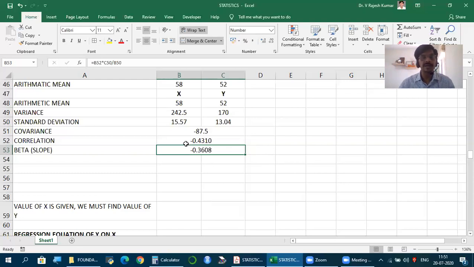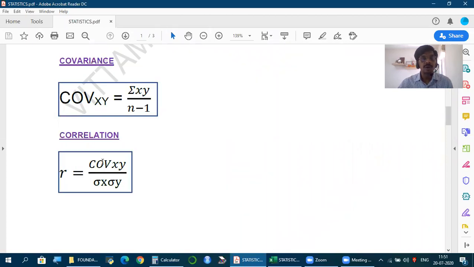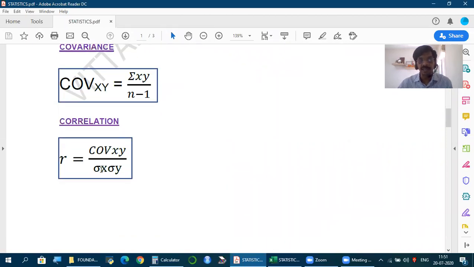So this is beta, correlation into standard deviation of y by standard deviation of x. That was the reason we actually calculated the correlation, else it would not have been a requirement. But what is interesting is beta, this is one formula and this is called the base formula. This is the actual formula for beta. But friends, please see here. What is R? How do we get R? Covariance between x and y by standard deviation of x into standard deviation of y. That is the formula for correlation.